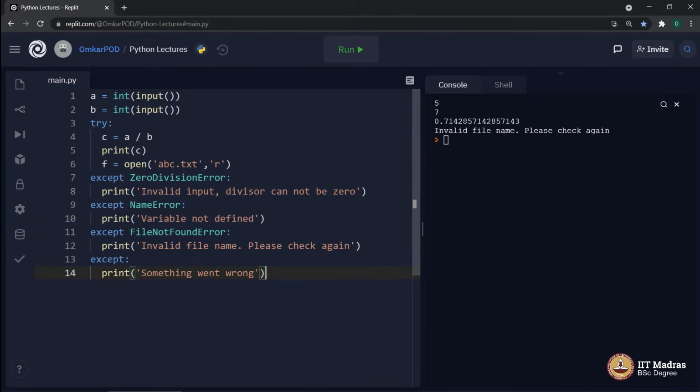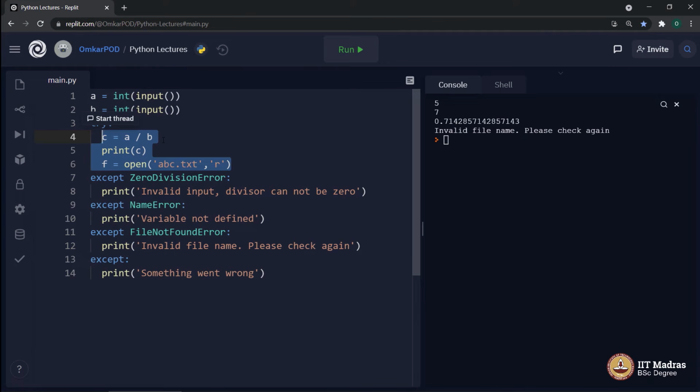And this is required because in Python there are approximately around 30 such exceptions, and no programmer can remember or write code to handle all such exceptions. So it is advised to add all those exceptions which you think may appear during execution of these 3 lines.